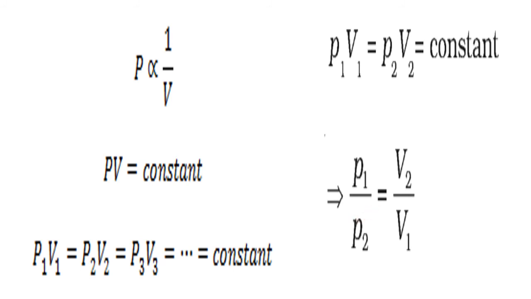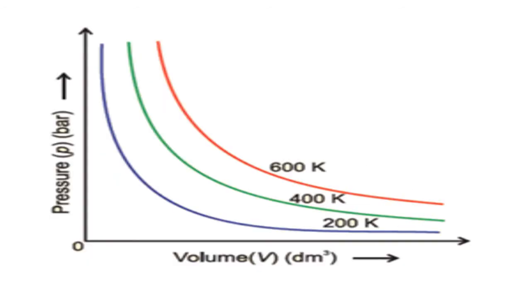Okay, so this is a different way of writing Boyle's law, or Boyle's equation, mathematically. Now this is the graphical representation of Boyle's law. It is a graph between pressure and volume, at different temperatures.